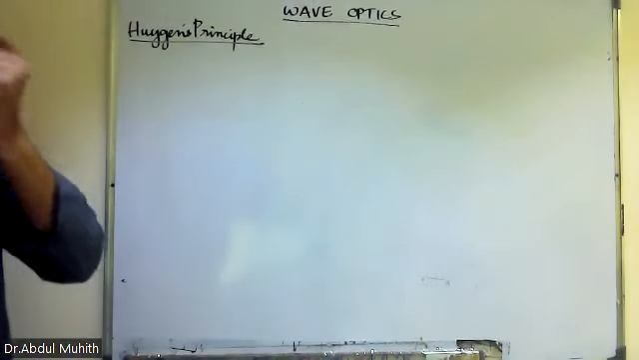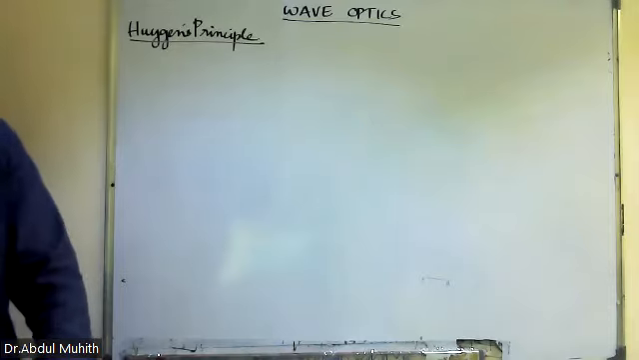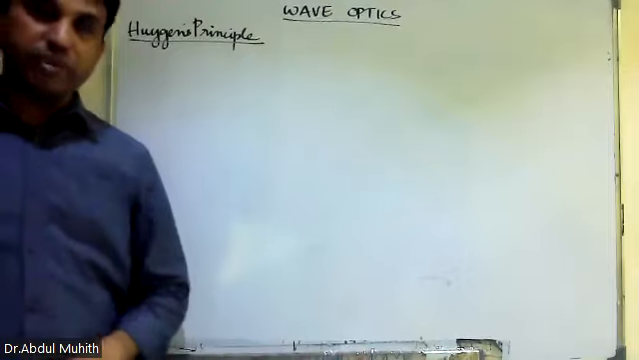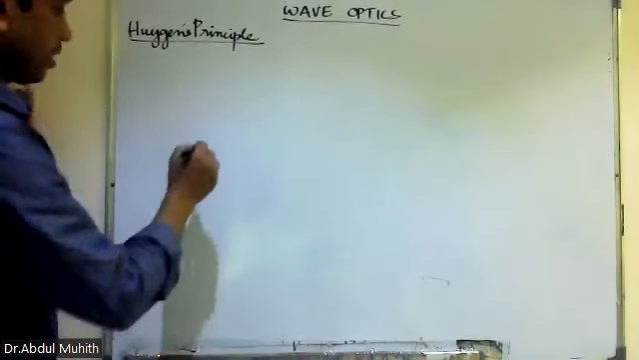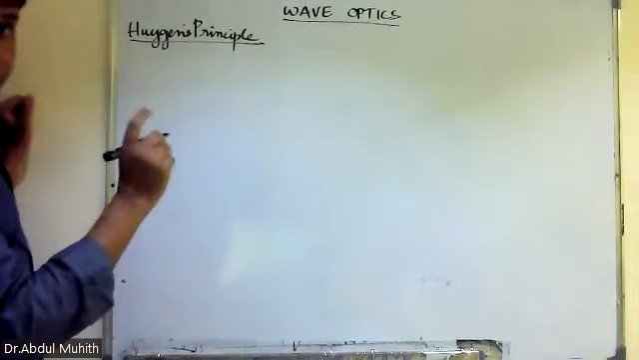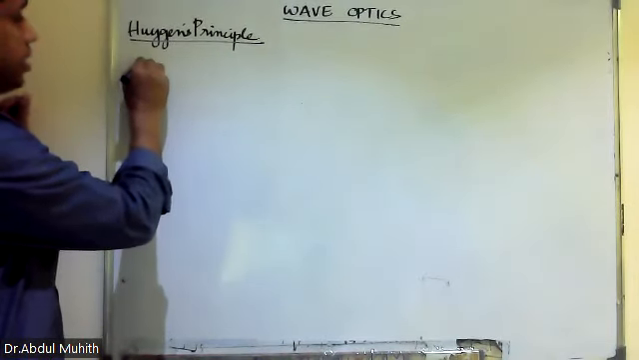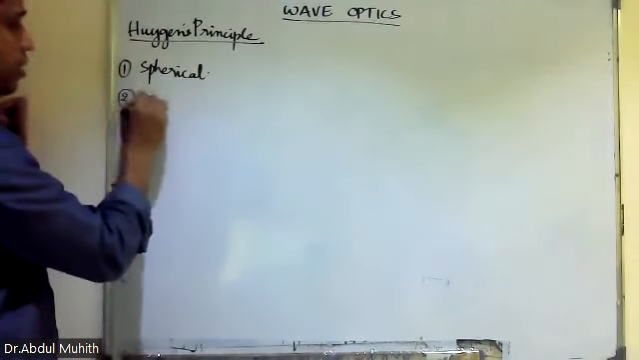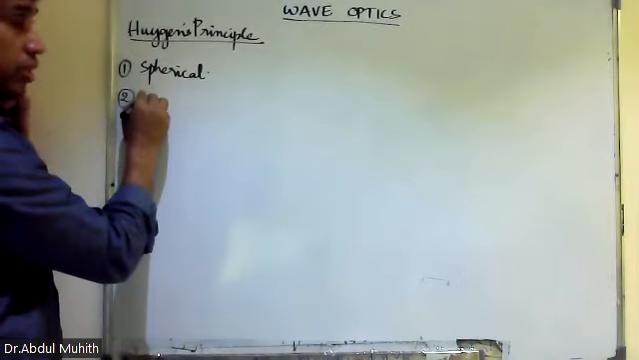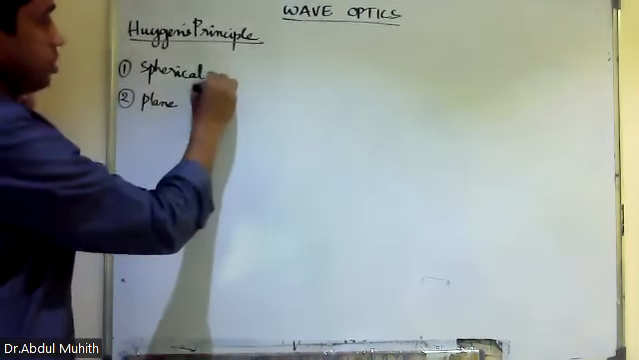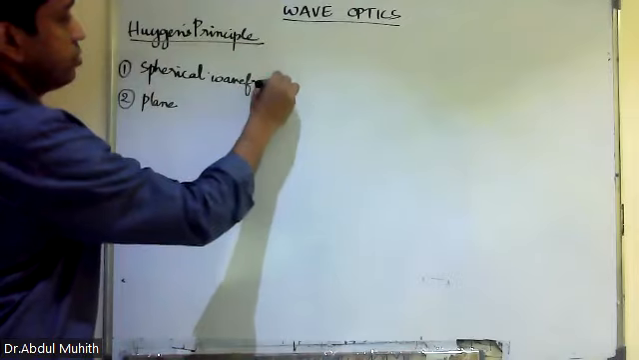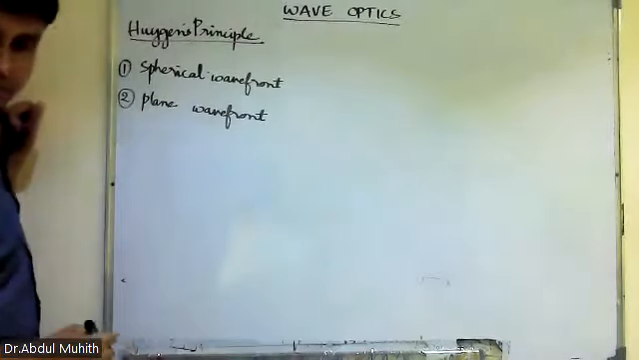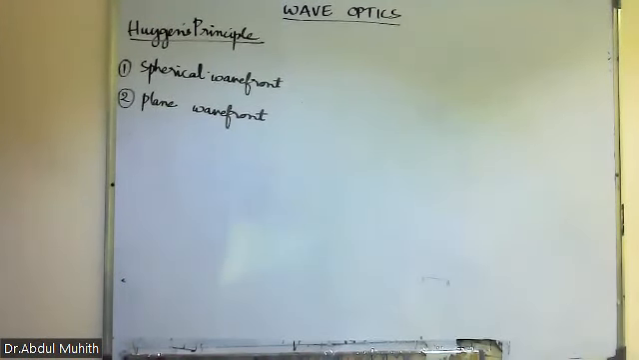Okay, now here what happens? Listen. First point is each point on a wavefront becomes a source of secondary disturbance which spreads out in the medium. Suppose there are 2 types of wavefront. One is spherical wavefront, 3 actually, but in our syllabus only 2 are given. Spherical wavefront and the second one is plane wavefront.